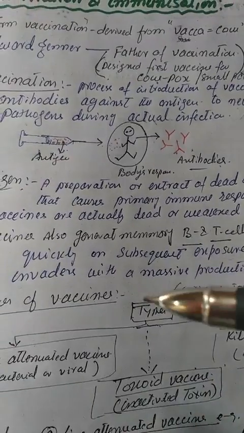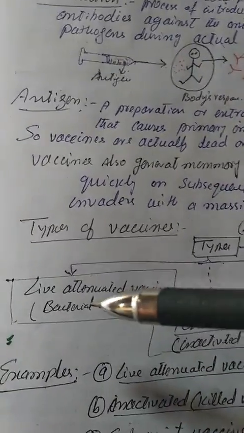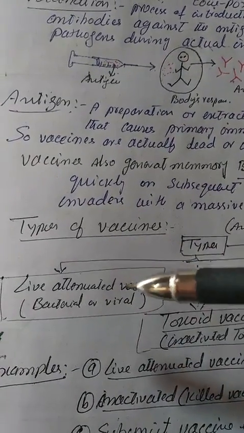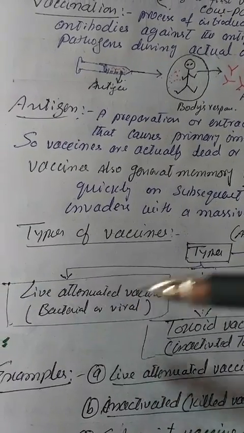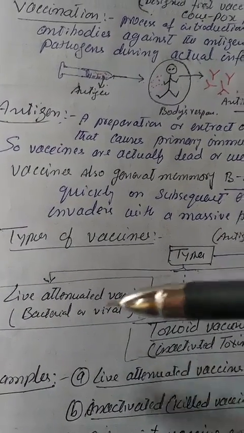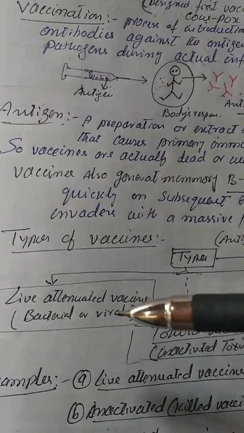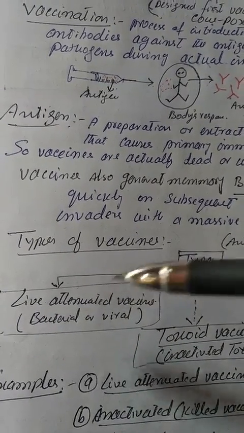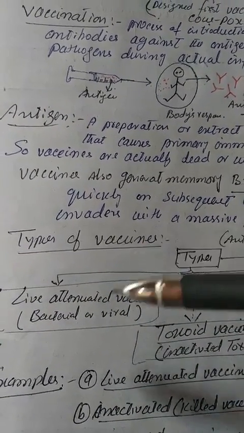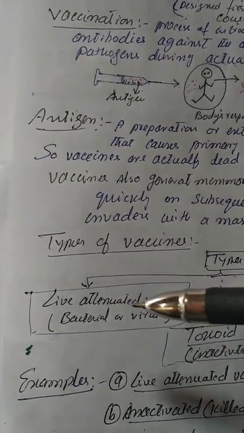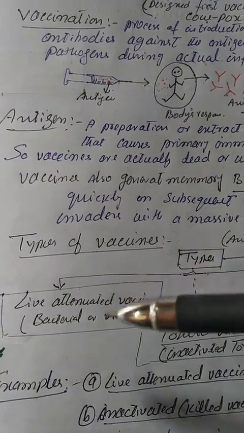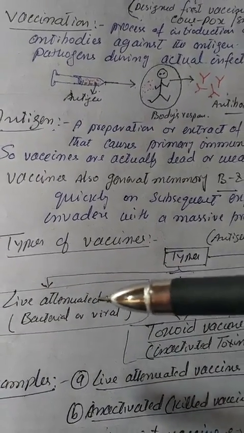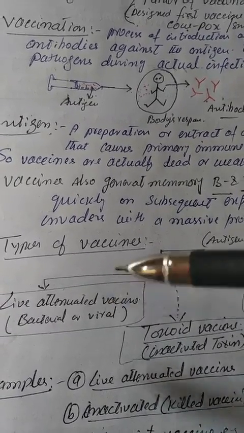These whole agent vaccines are further categorized into two types, that is live attenuated vaccine, which may be bacterial or viral. As already said, attenuated means the weakened pathogens which have lost the capability of causing a disease but retain the capability of